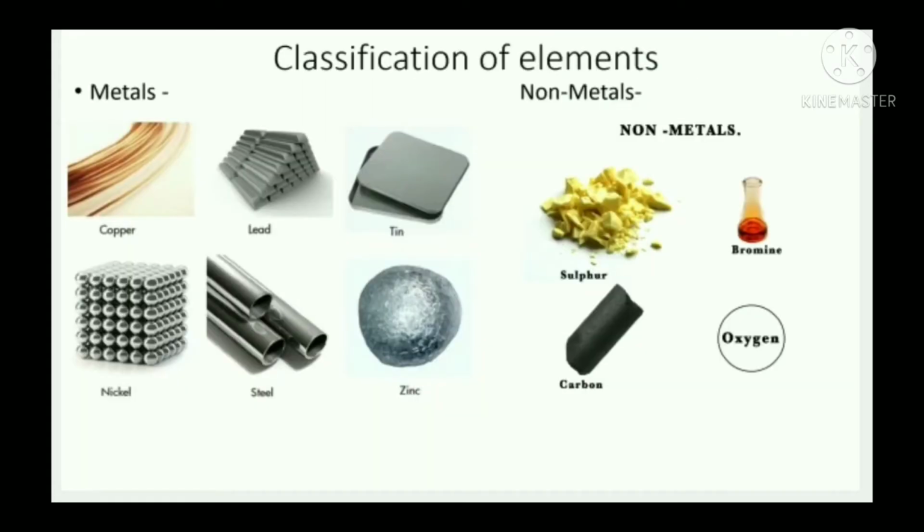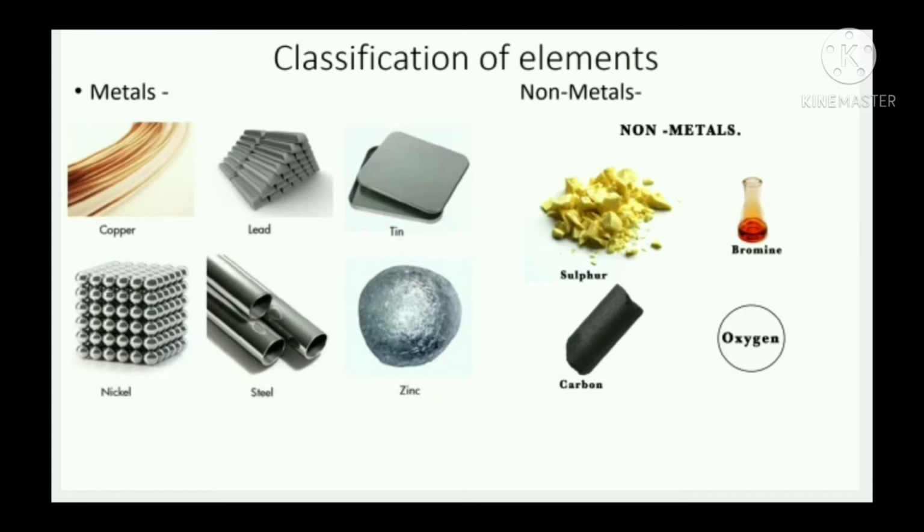Which metals do we use in day-to-day life? We know, children, iron, copper, gold, silver, aluminium, etc. Are metals elements? Yes. Elements are generally classified into two groups, metals and non-metals.